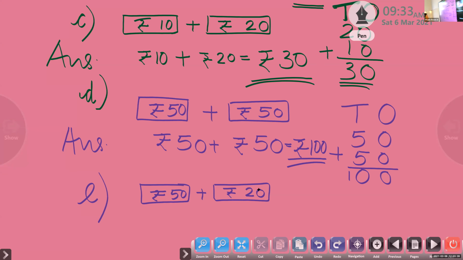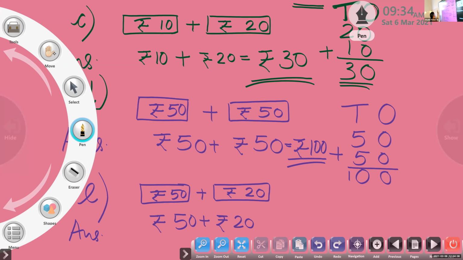So rupees 50 plus rupees 20. Now let us add these two. Here we have two numbers, 50 and 20. Both are two-digit numbers having two places. Which are the two places?